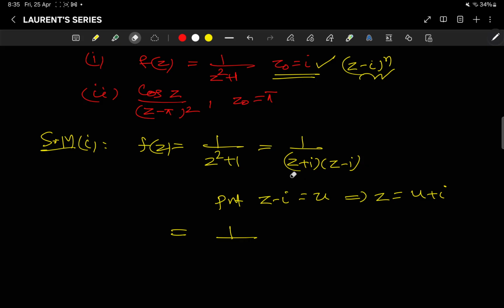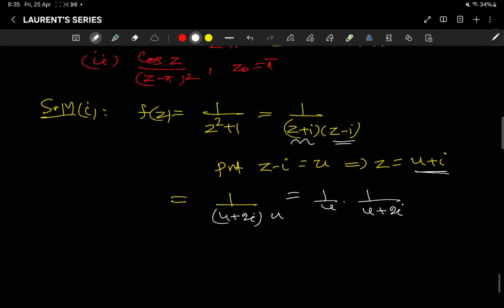So z plus i is u plus 2i, and z minus i is u. So this is equal to 1 by u into 1 by u plus 2i. So you can write it as 1 by u into 1 by 2i, taking 2i common, it is 1 by 1 plus u by 2i. Okay.